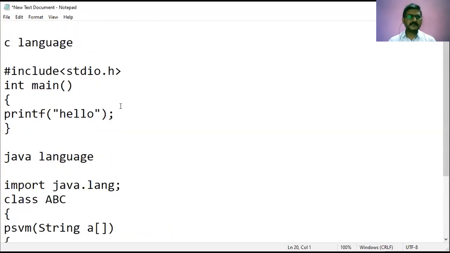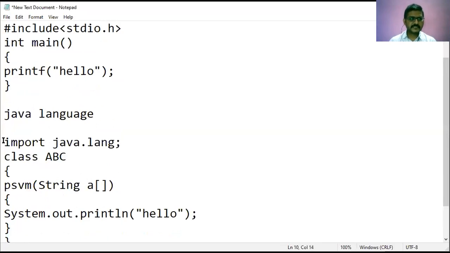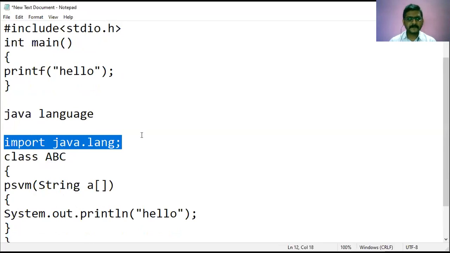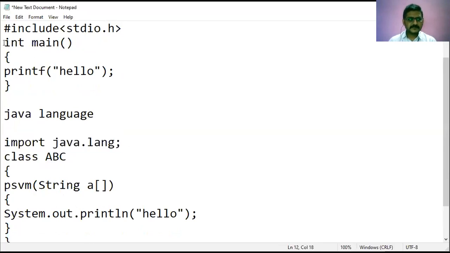See, initially in C language, there is a construct called #include <stdio.h>, and in Java, it is something like import java.lang. And there is a main function. There is also a main function here. Sorry, I forgot to do this. This is void main. So there is a main function in C language also. There is a main function in Java also.